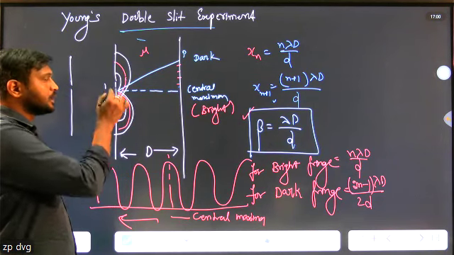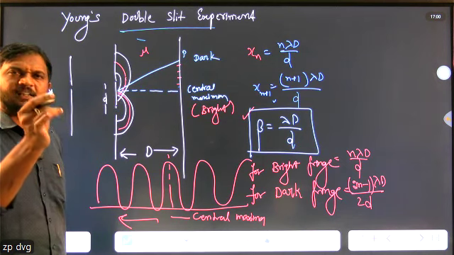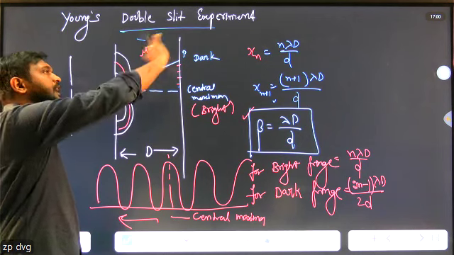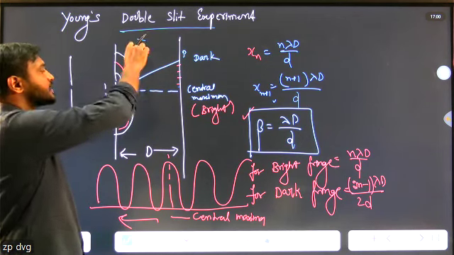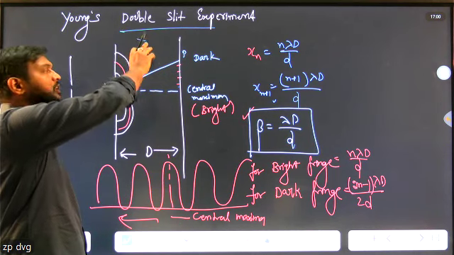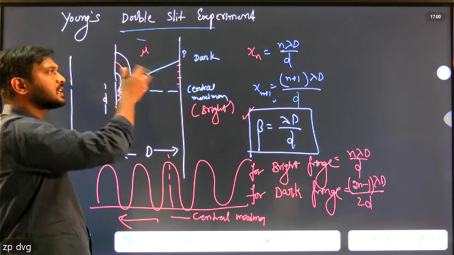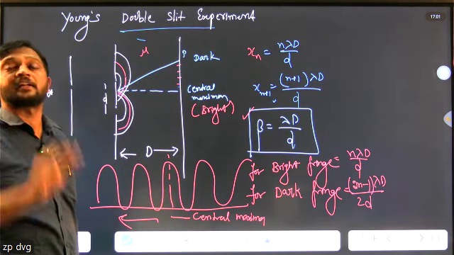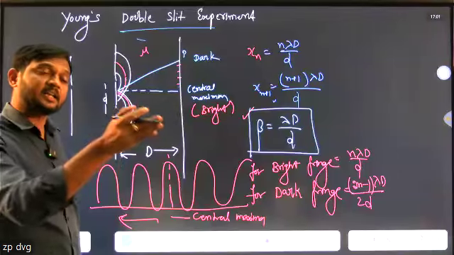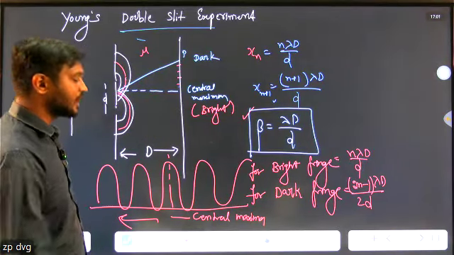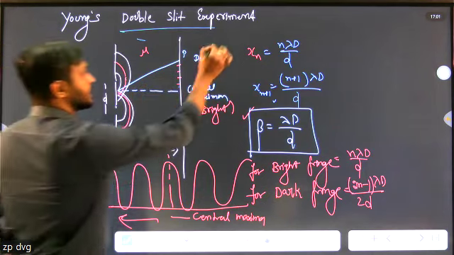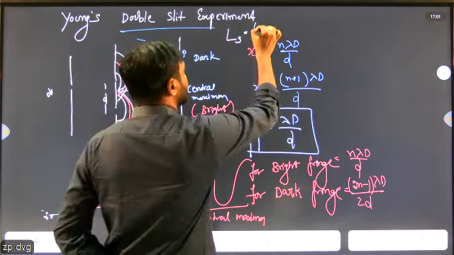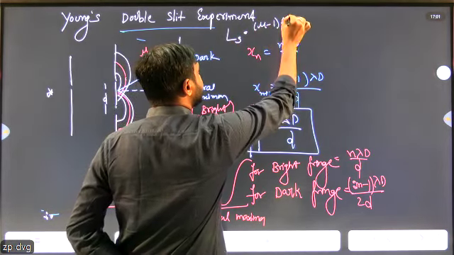When a transparent medium like mica of refractive index mu is incident on any path of the light, the interference pattern gets shifted, but the fringe width is unaffected. The fringe width remains the same, but the pattern shifts. What is the formula to calculate how much it shifts?